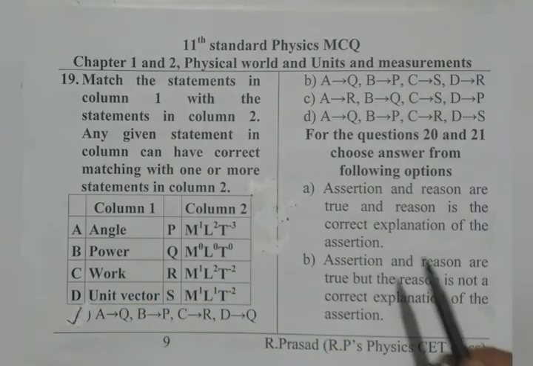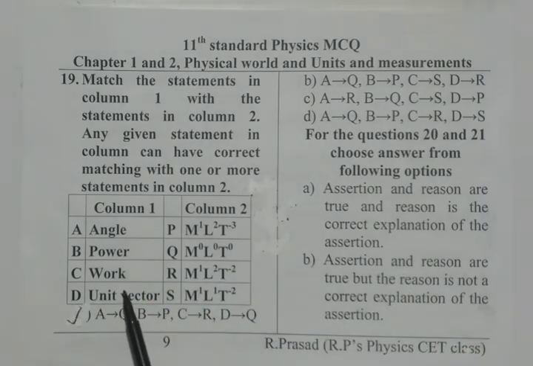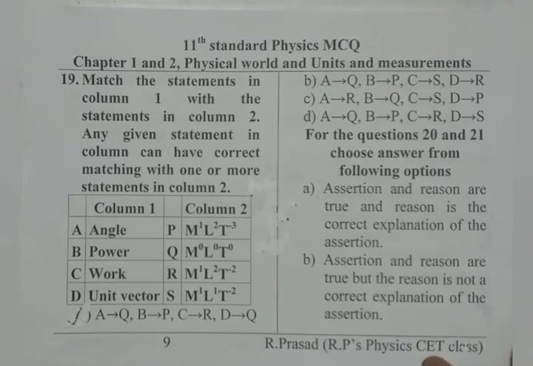This is correct. But we can think of, we know the dimensional formula for work is ML square T to the power of minus 1. So C is R, therefore power to be P. So with this, we have gone through this type of match the column questions.